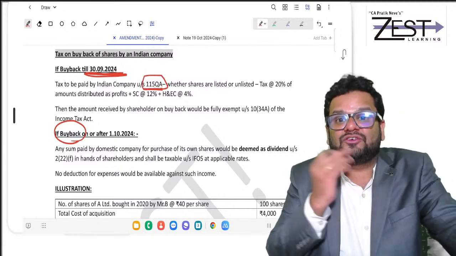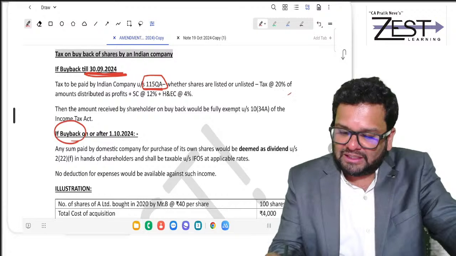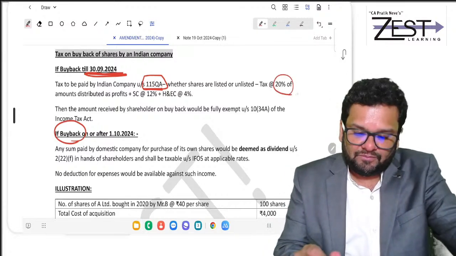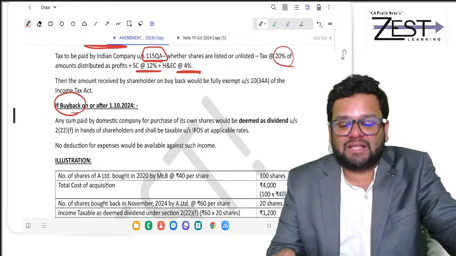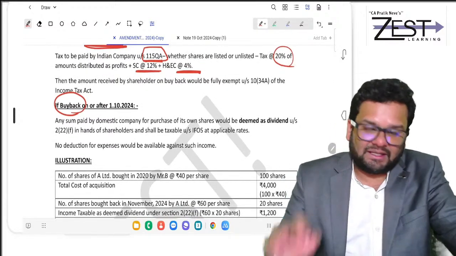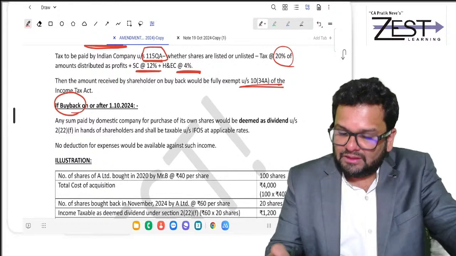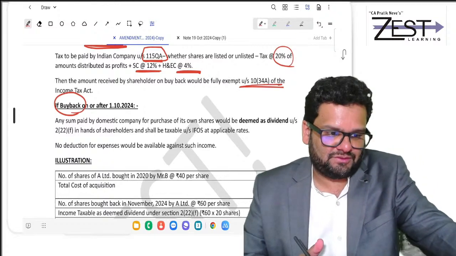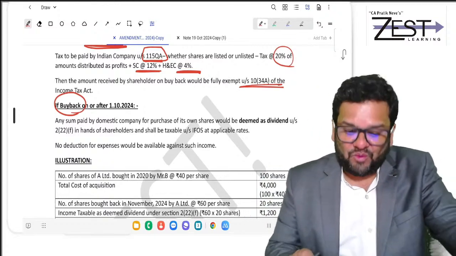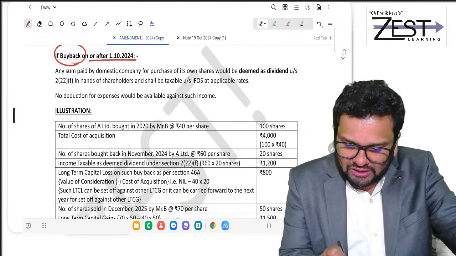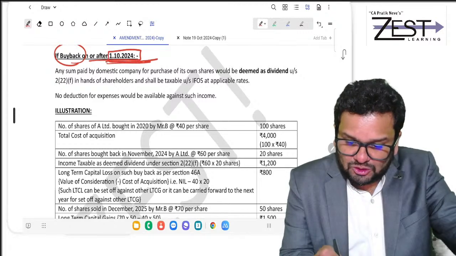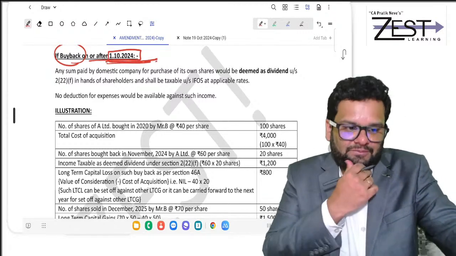Under 115QA, the company used to pay tax at 20% plus 12% surcharge plus 4% health and education cess. And that used to be exempt in the hands of shareholders. But now, what is the position? Now, what is the position on or after 1st October 24? The position is different.